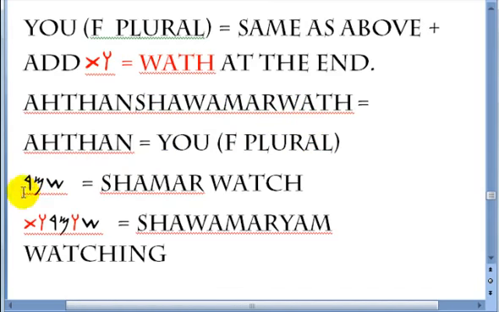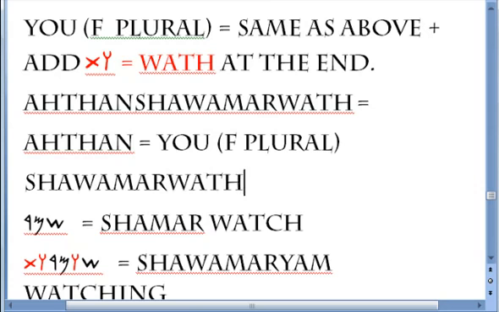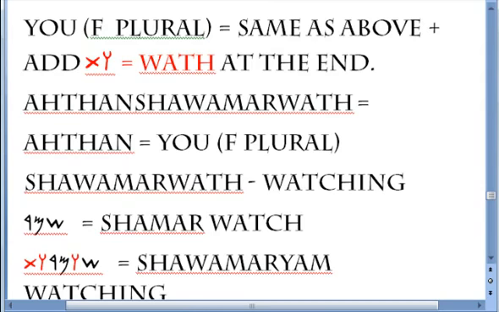As you see here, shamar is watch. And then, hold up, I skipped something here. All right, shawamarwath would be watching. This would be watching in the plural sense. All right, feminine. So now let me go through that again. A thun shawamarwath, you watching, meaning you, feminine plural, watching.